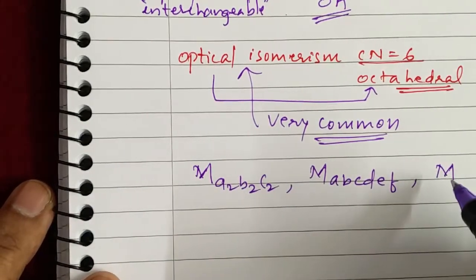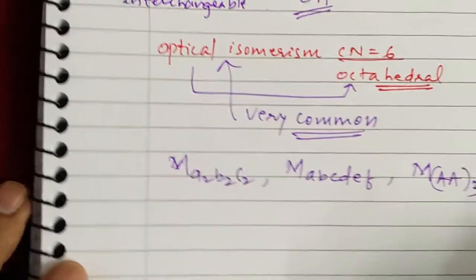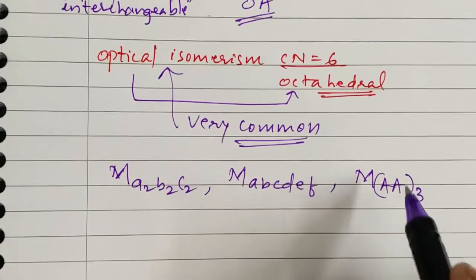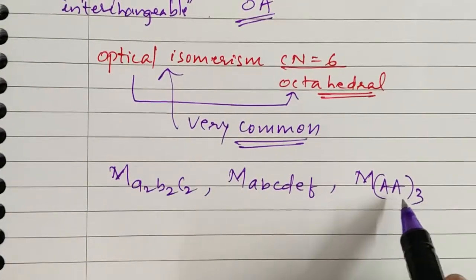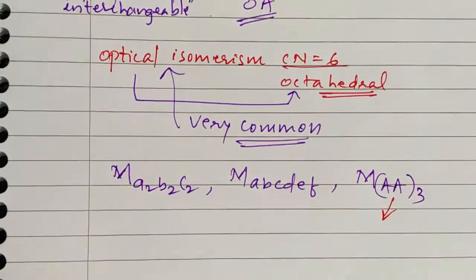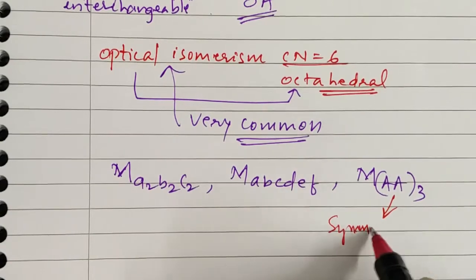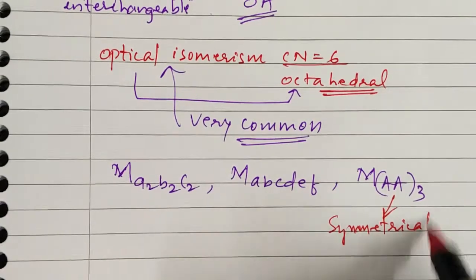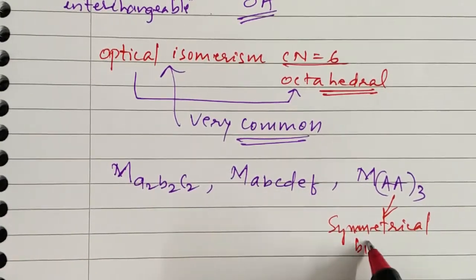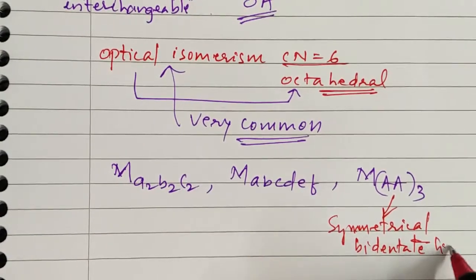Then M(AA) 3 times. Here AA stands for symmetrical bidentate ligands.